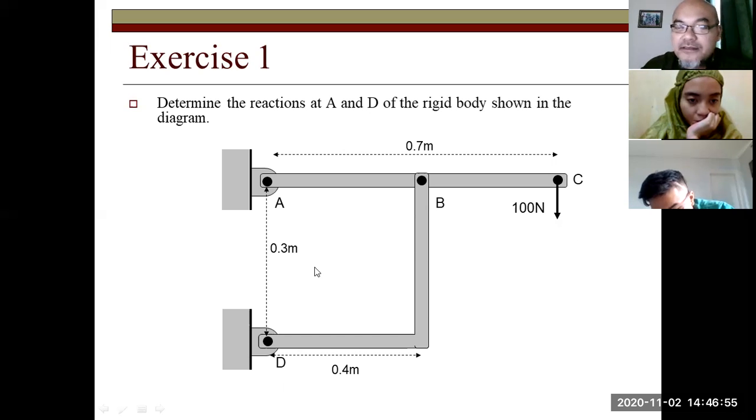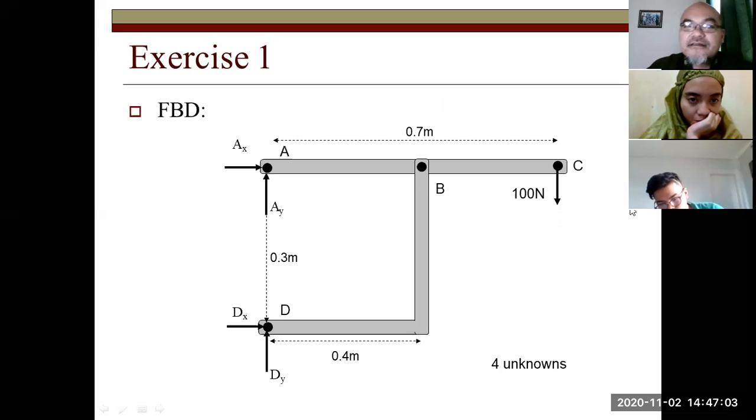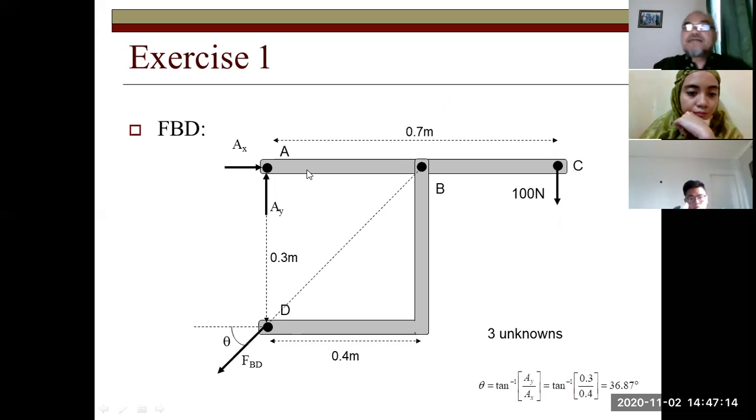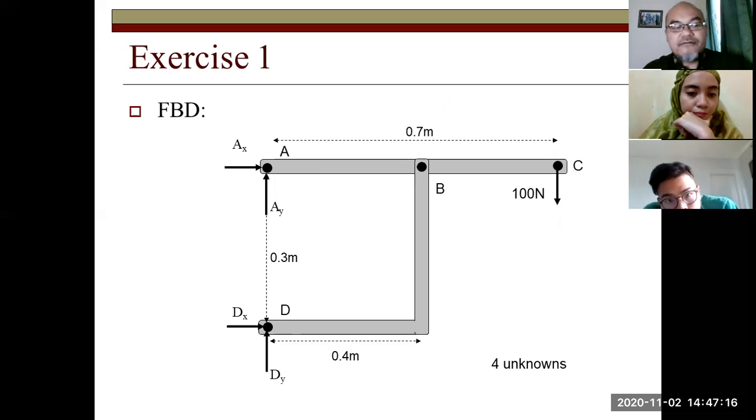So this is a pin support. It means at A there are two reaction forces, AX and AY. At D also two reaction forces, DX and DY. So this is the overall free body diagram. We draw AX and AY at A, DX and DY at D. So these are assumed directions. Later, when we find that the value is negative, we know that the real direction is opposite to the assumed direction. So we now have four unknowns: AX, AY, DX, DY.